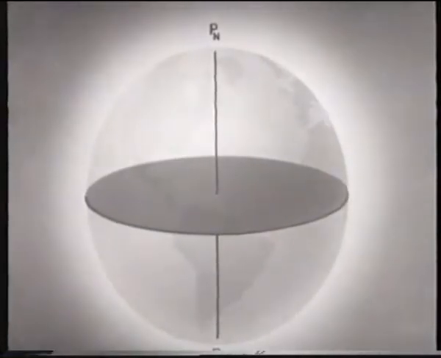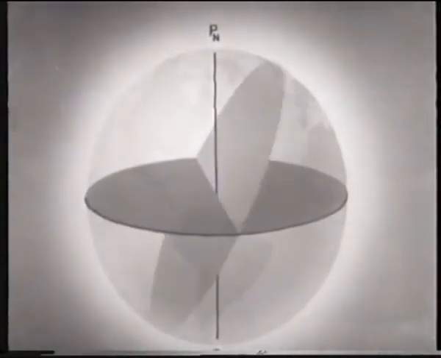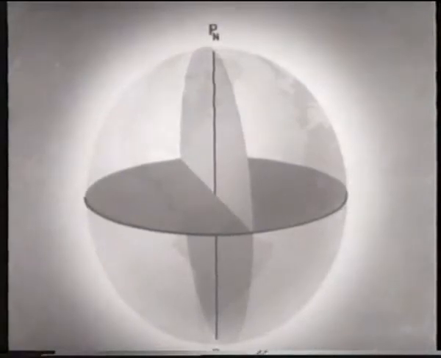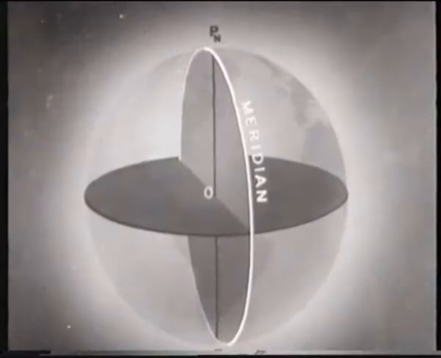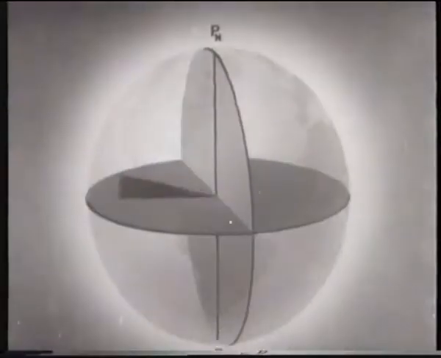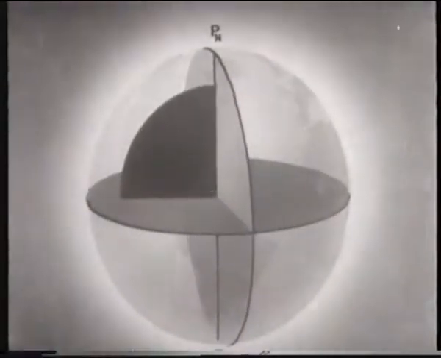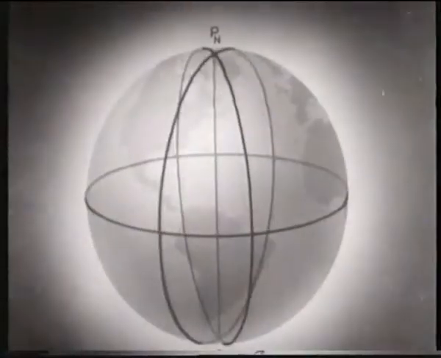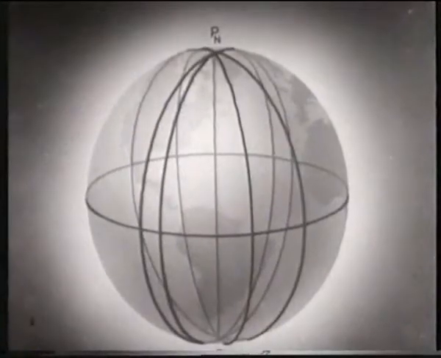If we take a great circle plane and rotate it so that the north-south axis lies in it, we have formed, where it cuts the Earth's surface, another special great circle. It is called a meridian. Note that the planes of the meridians are perpendicular to the plane of the equator. Any great circle which passes through both poles forms a meridian.